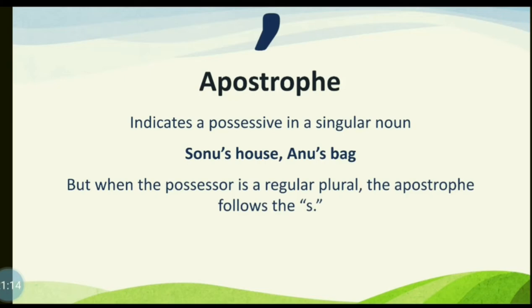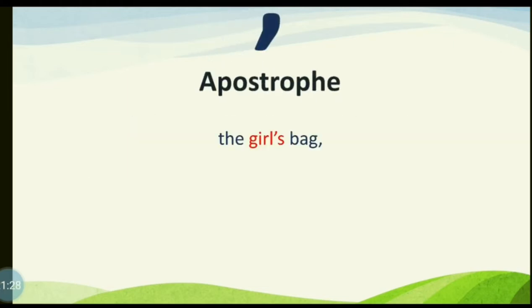But when the possessor is a regular plural, the apostrophe follows the S. The girls' school, boys' hostel. To explain it further, I give you two examples. The girl's bag. It means that this bag belongs to a certain girl. The girls' school belongs to many girls.